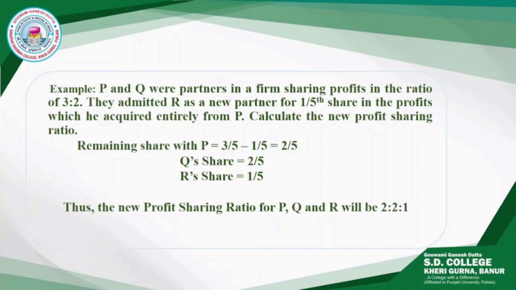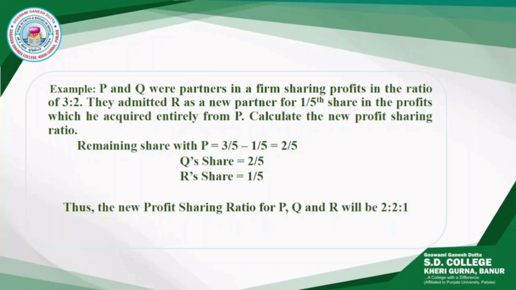For example, P and Q were partners in a firm sharing profits in the ratio of 3 is to 2. They admitted R as a new partner for 1/5 share in the profits, which he acquired entirely from P. Calculate the new profit sharing ratio.